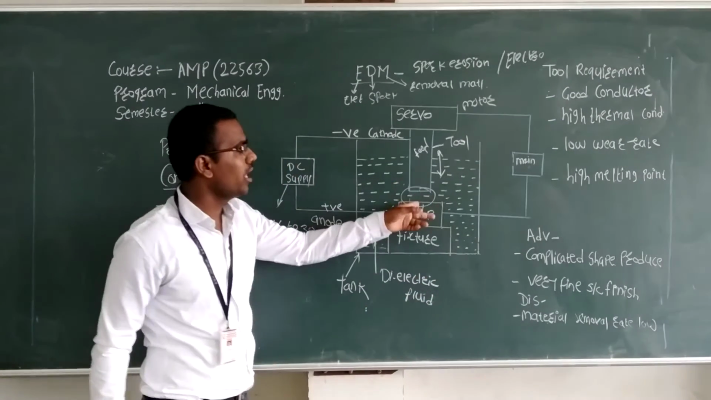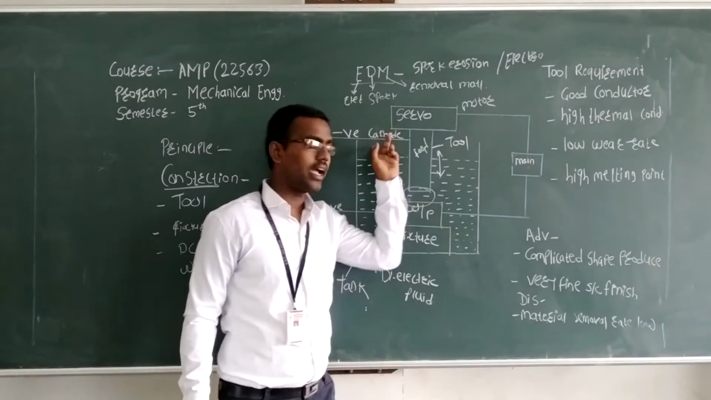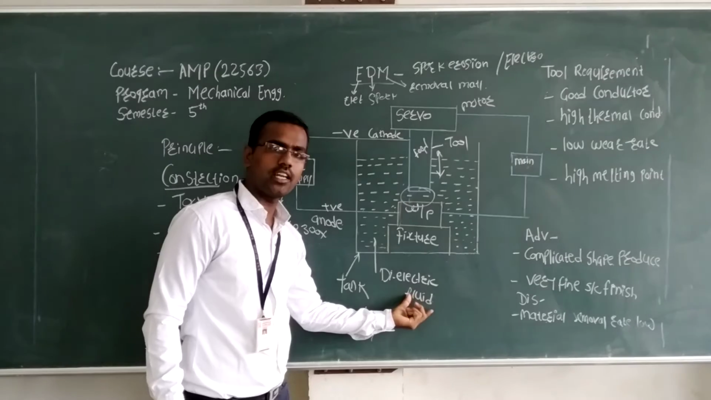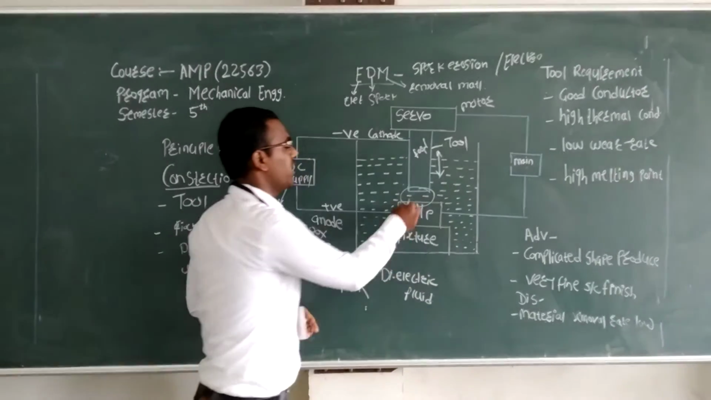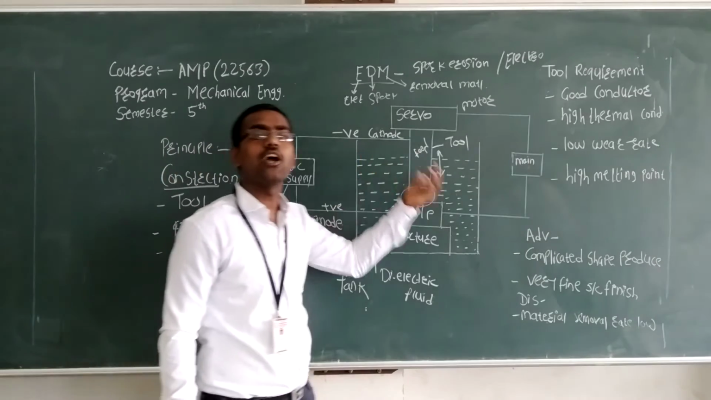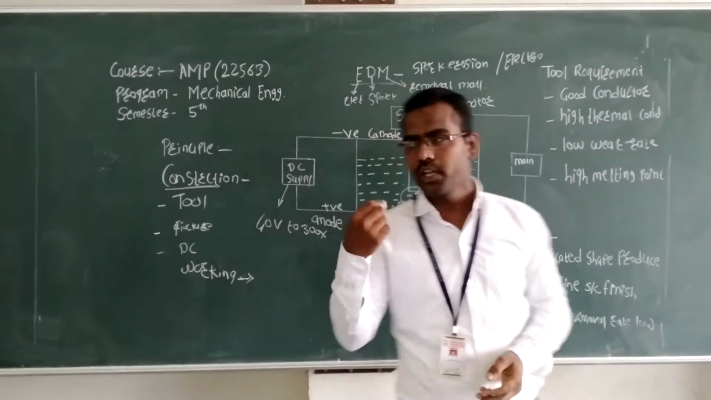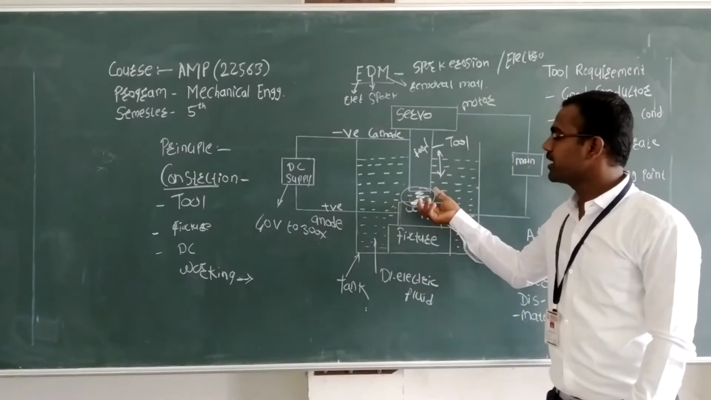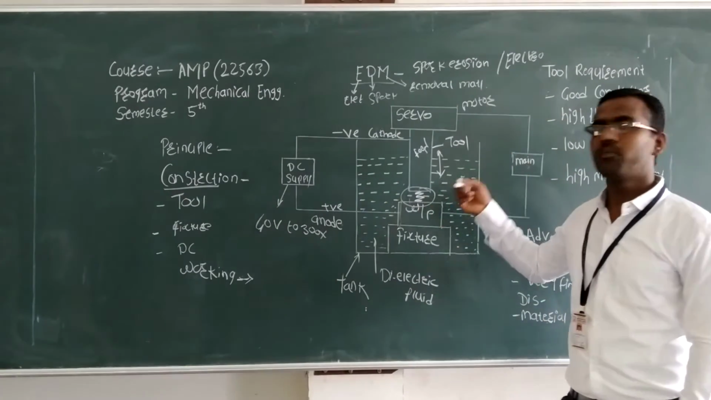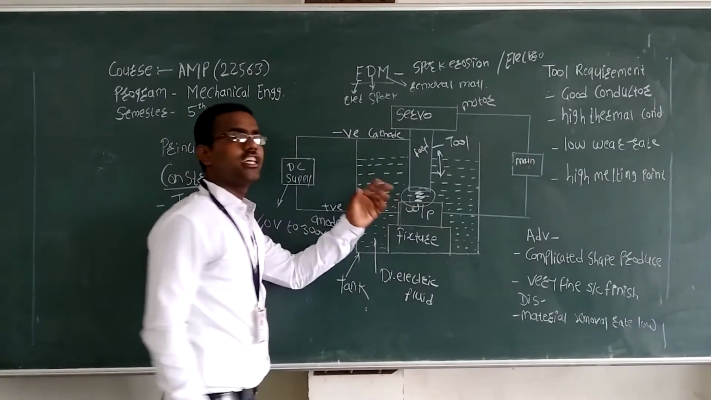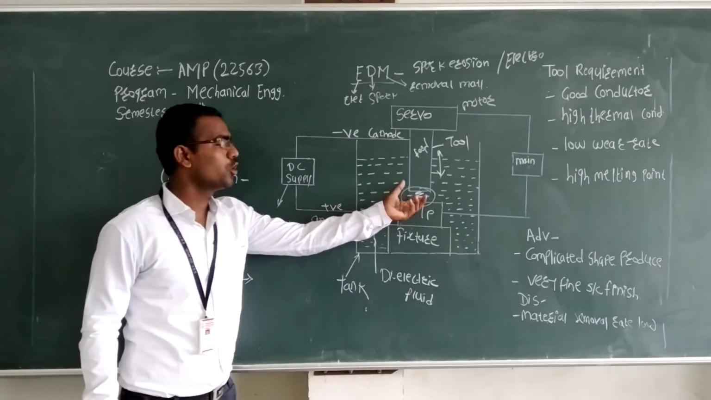When these two elements, that is the positive cathode and the negative anode, come in contact with the dielectric fluid, a spark will be generated in that section. It means the ionization process will start. In this ionization process, the positive ions and negative ions allow the flow of current between the workpiece and tool. Then heat energy is created between the two parts.